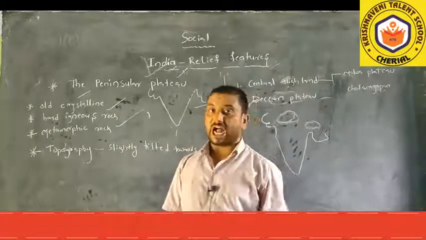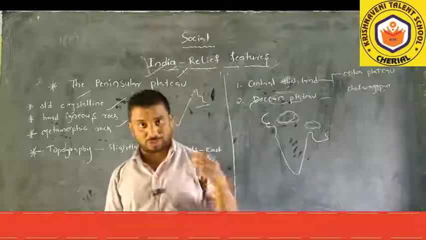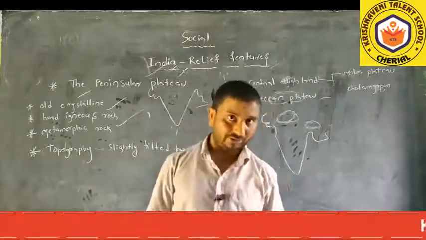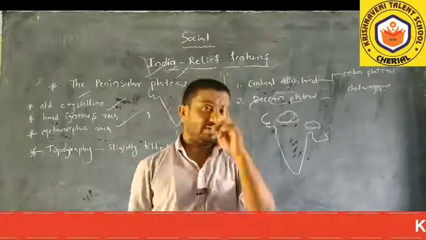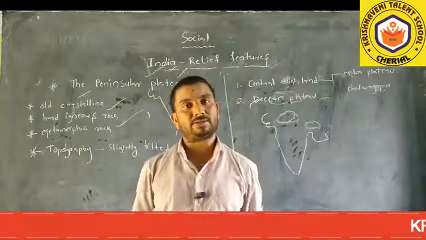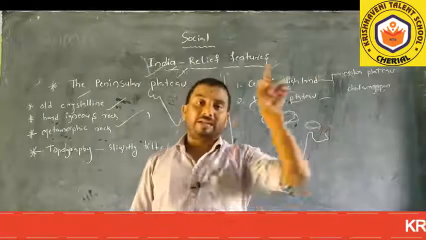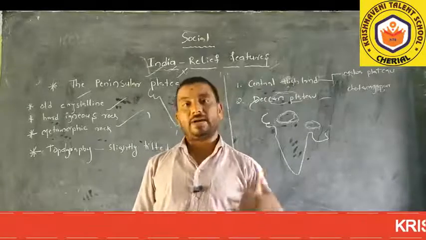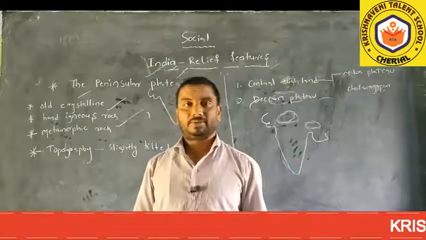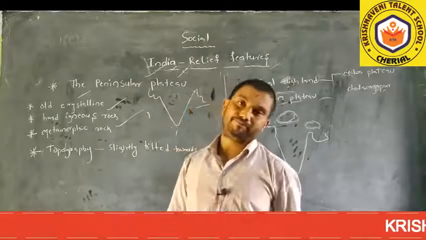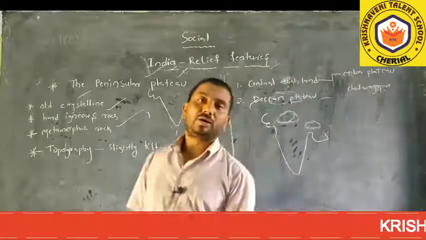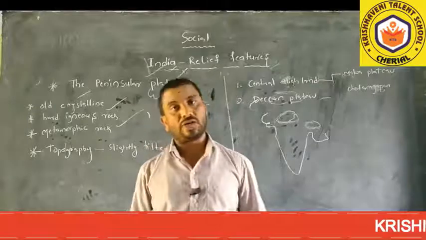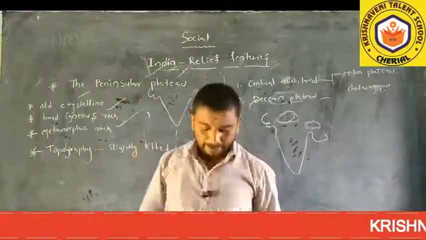The rivers which originate in the Deccan Plateau, Chota Nagpur Plateau or Malwa Plateau are not perennial rivers. Why? In the rainy season these rivers flow, but in the summer season they dry up. Only in the rainy season do the rivers flow. That's why these rivers are not perennial.